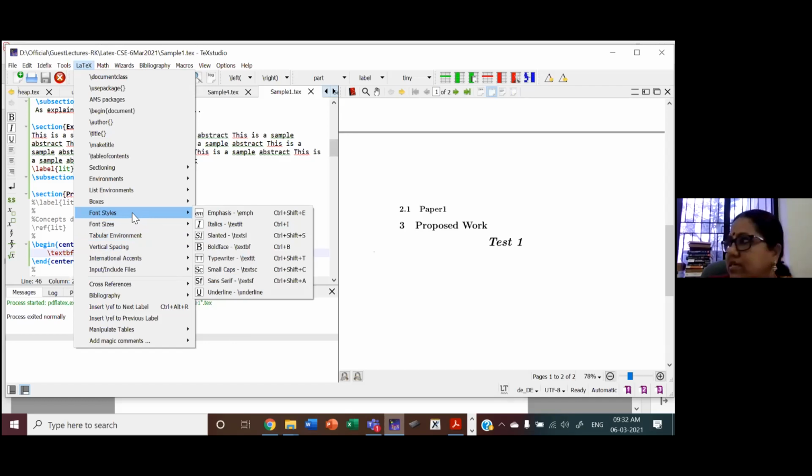Similarly, you have font styles. We have, I've shown you boldface and italics. Other than that, emphasis, while typing some contents, some keyword you want to emphasize. So you can use this. And small cap, all these are available in Word, you know that. Typewriter, sans serif, underline, all these are possible. If you just click on this, the style will be available in the content, and you have to type what you want in that style.